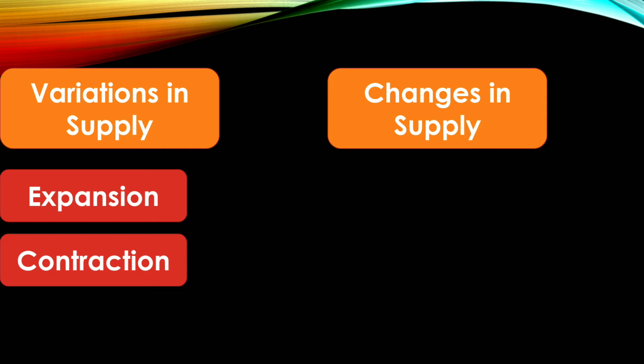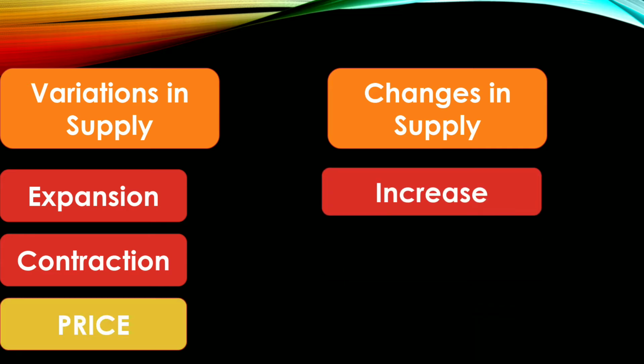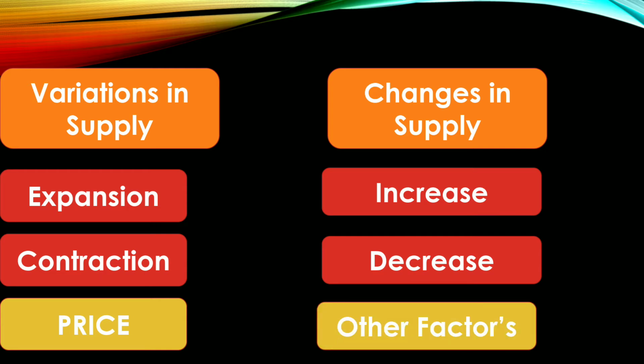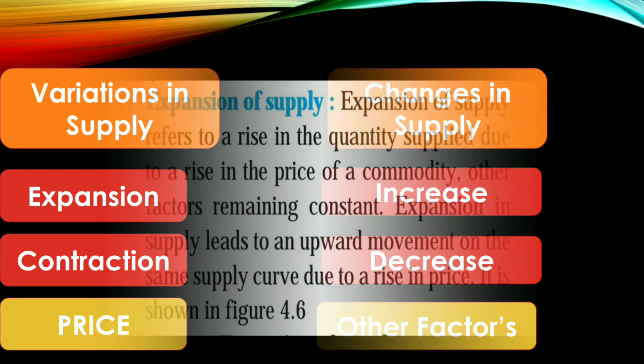I repeat, whenever the words expansion and contraction come to mind, they are because of price and other factors remaining constant. Expansion and contraction is due to price only. Okay, we'll explain later. Now come towards changes in supply. There are two concepts, that is increase in supply and decrease in supply, and this is only because of other factors. Clear? Here price remains constant.